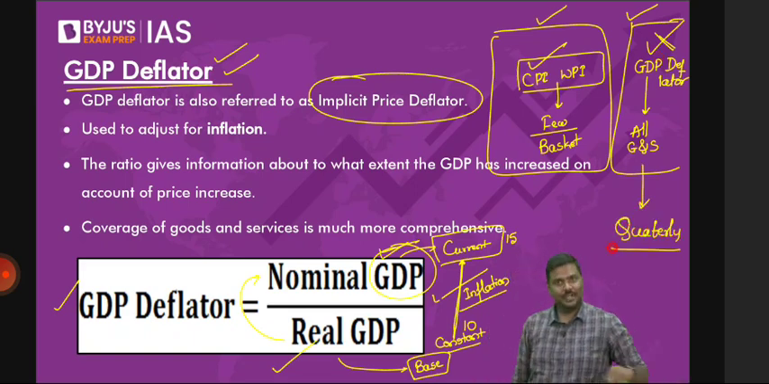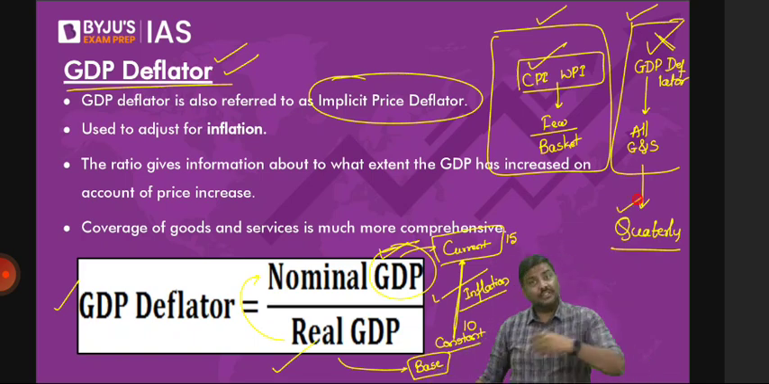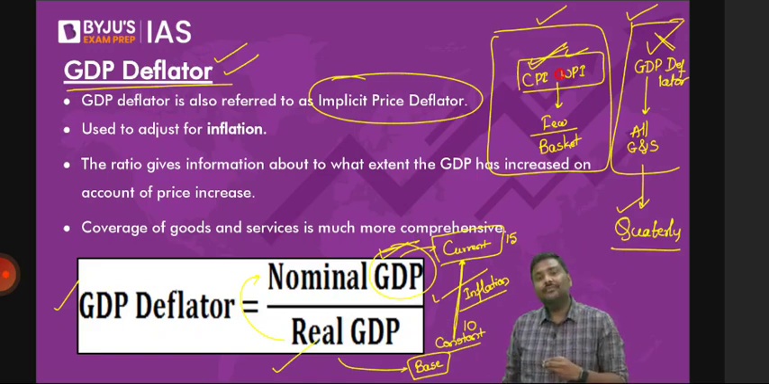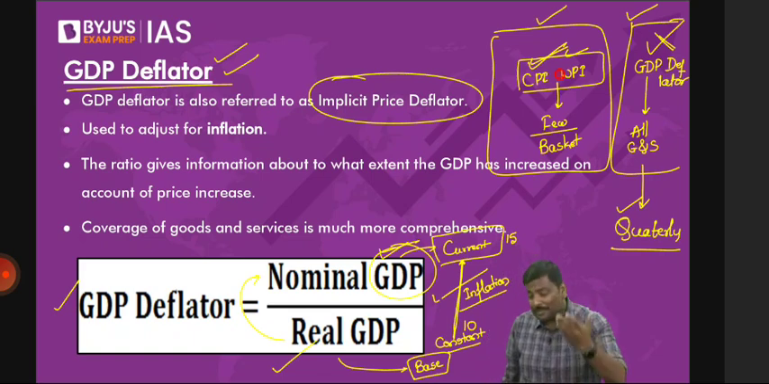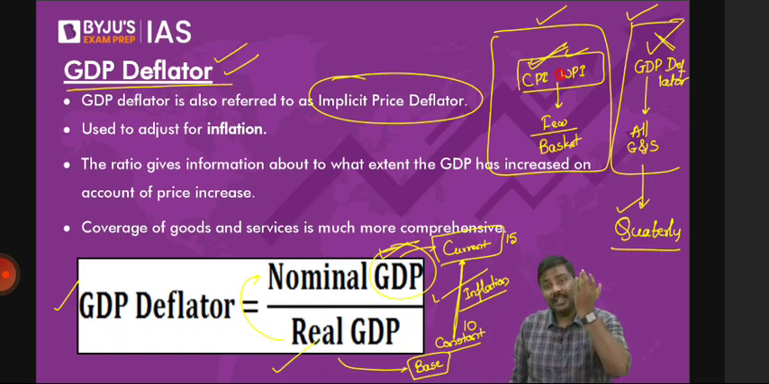Now, some of you will have a very revolutionary idea. You'll say, sir, in that case, let's start calculating GDP deflator monthly, so that rather than CPI, WPI, we focus on the GDP deflator. My dear, if you want to do that, first you'll have to calculate GDP monthly. Are we calculating GDP monthly? No. And don't say, sir, then let's start doing it monthly. It's not that easy.